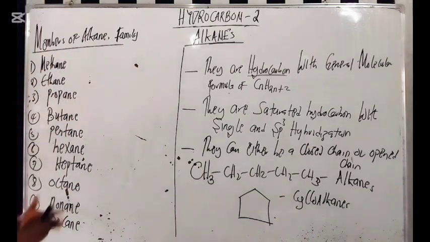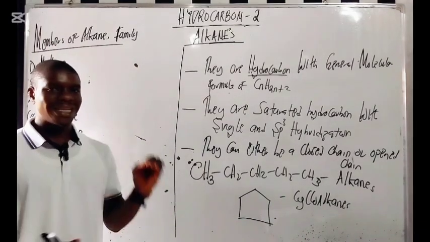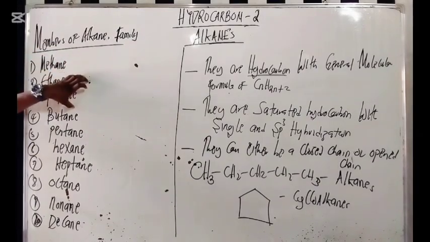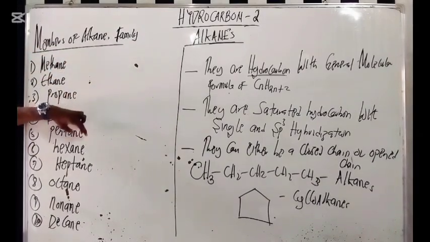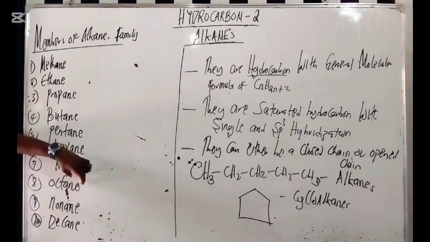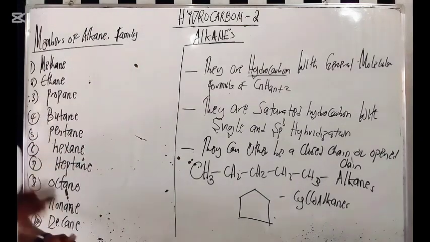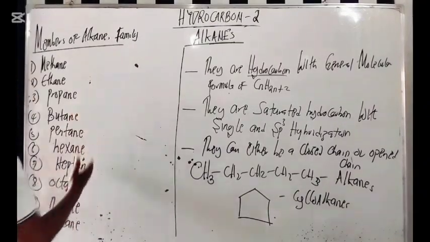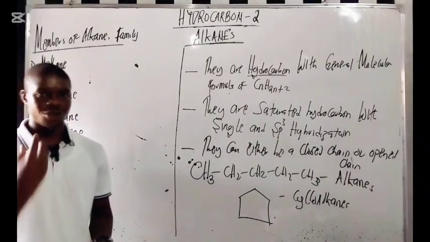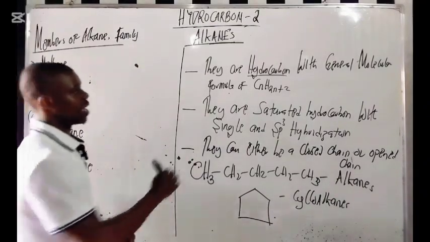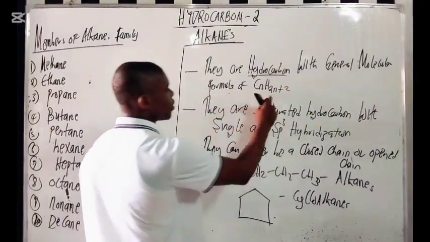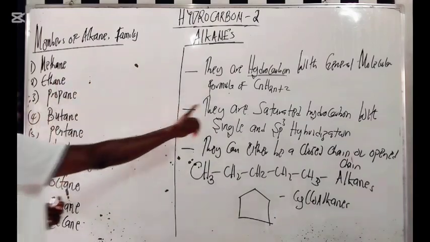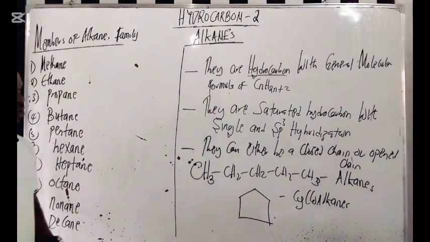So here are the first 10 members of the alkane family: methane, ethane, propane, butane, pentane, hexane, heptane, octane, nonane, and decane. All that you want to understand here is how we get the molecular formula for each of them. Remember, I told you that they are hydrocarbons with the general molecular formula CnH2n+2, right? So each of them has this general molecular formula.